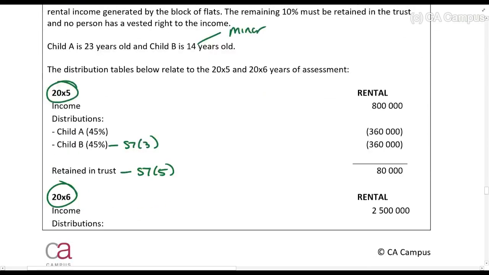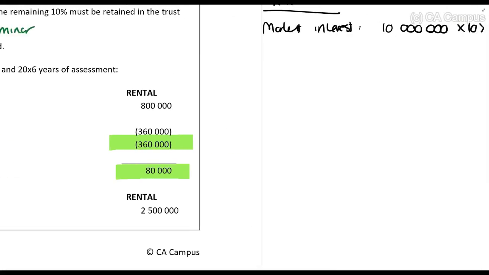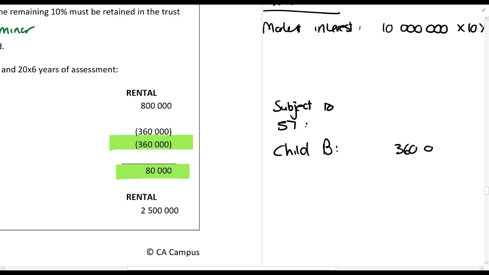Now I want you to see in the 20x5 year, what are the amounts subject to section 7? It is the 360,000 and the 80,000. Are you happy? So subject to section 7, child B 360,000 and the trust 80,000.